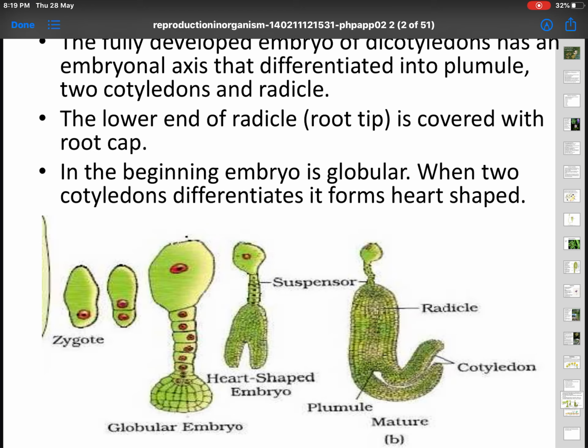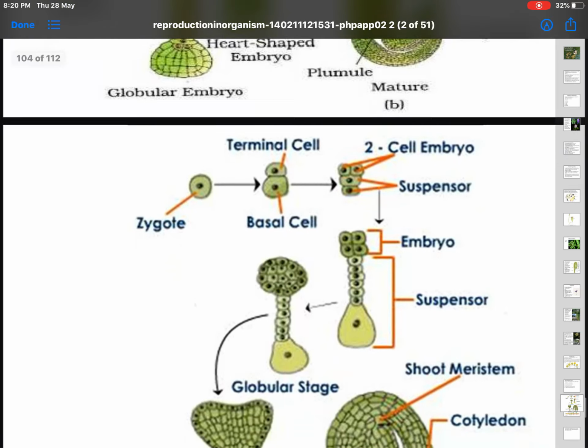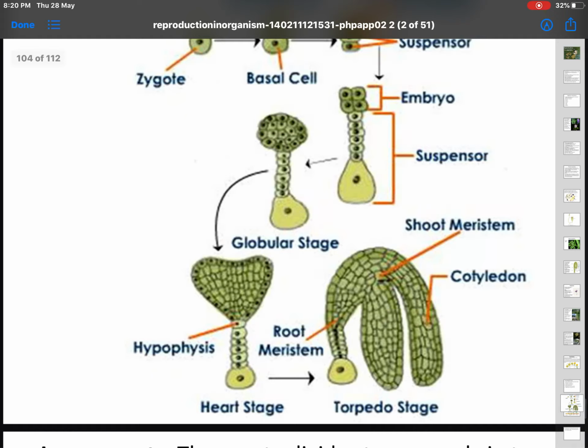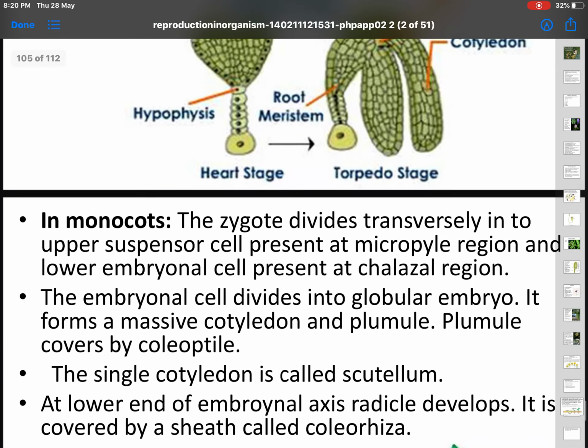Look at that. To begin with, it's a globular embryo. The globular embryo is transforming into a heart-shaped embryo, and the heart-shaped embryo is developing into a matured embryo, and the matured embryo has a radicle, future root, plumule, future stem, and seed coverings called cotyledons. And the same thing we can see, how these are formed. It's through mitosis. Look at that globular stage, hypophysis, root meristem, shoot meristem, cotyledons, and getting into torpedo.